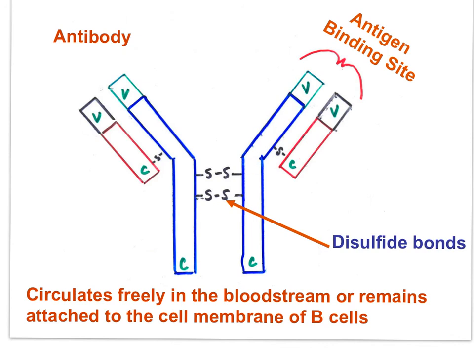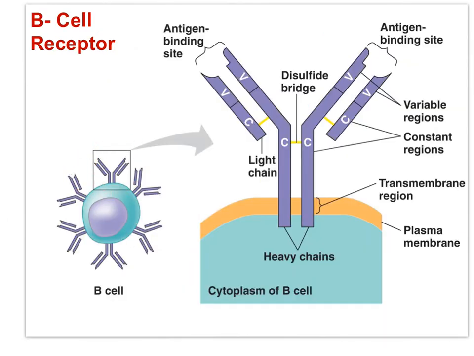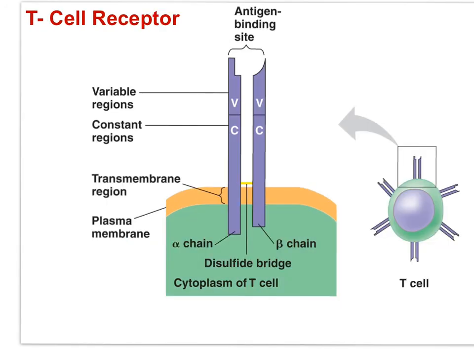And this region of the antibody is the constant region. Antibodies can be secreted into the bloodstream where they circulate freely, or antibodies can be bound to the membrane of B cells. As you can see on the left, and on the right you can see the antibody embedded in the membrane of the B cell. You can see the antigen binding sites here, and each specific antibody will have a different variable region providing the specificity of antibody-antigen binding. In this image, you can see the antibody that is typical of T cells.